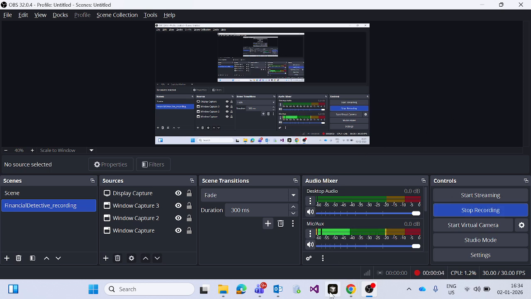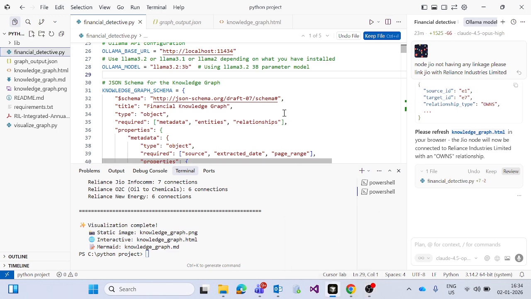Hello, I have created a project, Financial Detective, using an Ollama model, Llama 3.2. Financial Detective has extracted data from the Reliance Annual Report 2024-25.